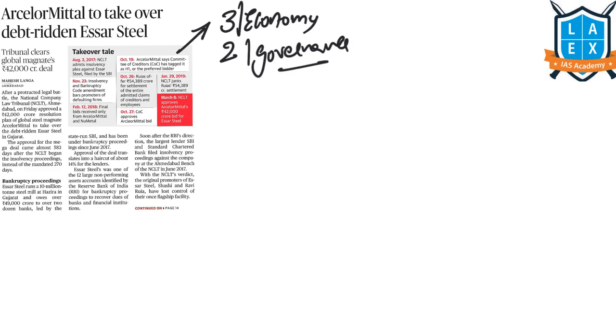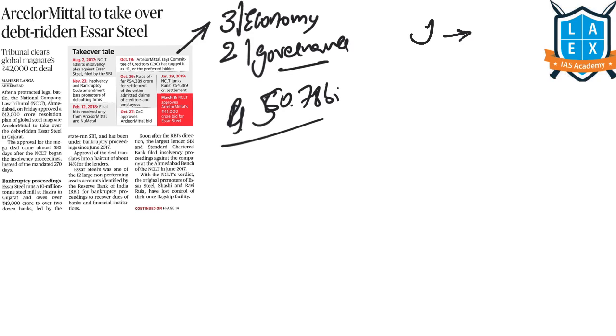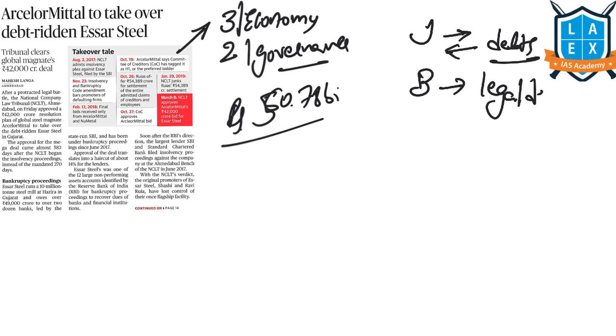This Essar Steel is one among the 12 large steel and other infrastructure companies which have defaulted. It has debts of around 50.78 billion rupees. That means it has been declared bankrupt. We know what is meant by insolvency. It is the inability to repay the debts by the debtor, whereas bankruptcy is the legal declaration of insolvency.